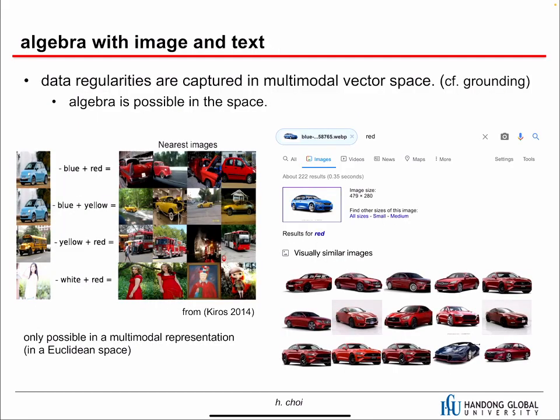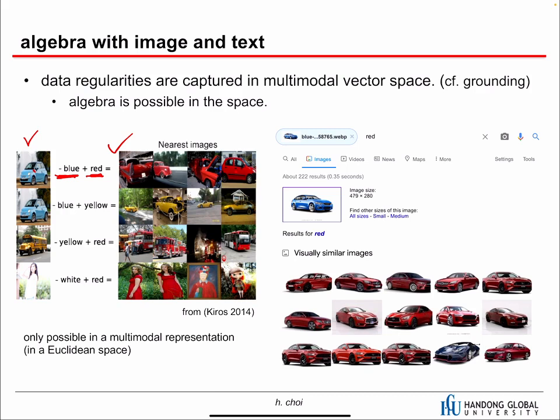And the next one is quite interesting too. Since deep learning became popular, we can do algebra with images and text. So it's a kind of multimodal computation. If you look at this example, this is an image, and this is text and another text. So this image minus blue plus red, and then if we search in the database, these are the nearest images. We subtract the color blue, and we add red. So we have similar cars, but with different colors.